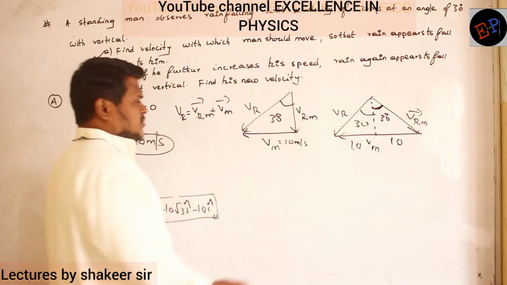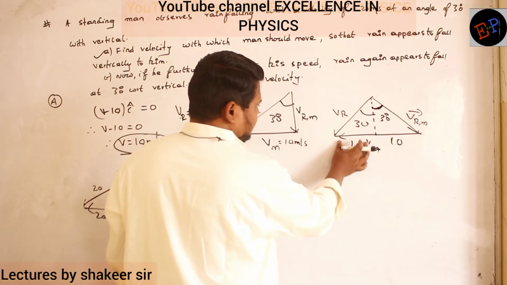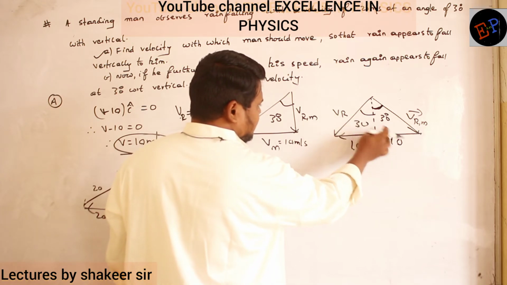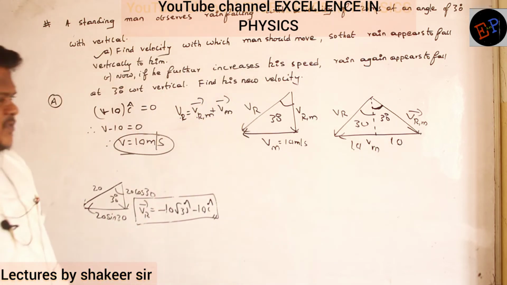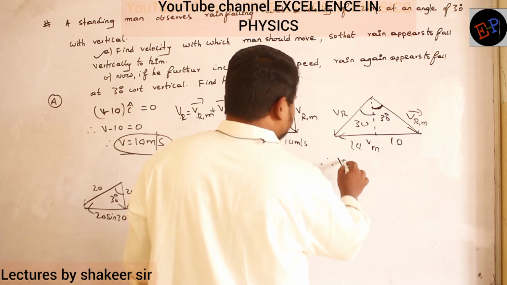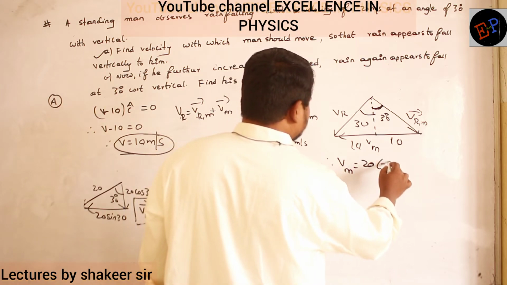Fine? So this height is the same. Clear now? This is 10, this is 30. If this is the same, then this also should be 10 only. So total 10 plus 10, 20. Therefore, the velocity of the man should be how much? The velocity of the man should be 20 minus i cap.